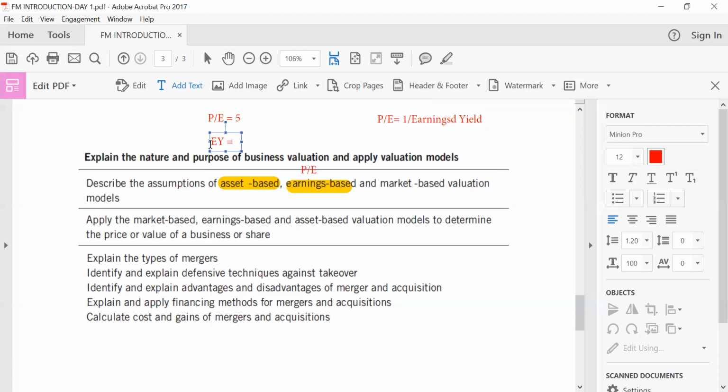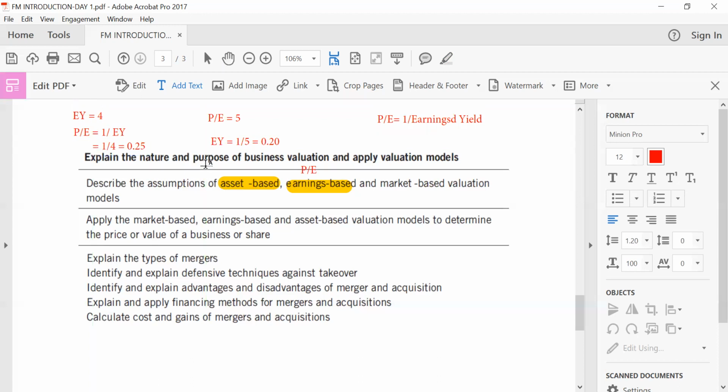You say that earnings yield is 1/5, and 1/5 will give you 20%, which is the same as 0.20. He can also give you, let's say, the earnings yield this time around has been given to you as 4. And we ask you, now that earnings yield is 4, what is the PE ratio? We ask you to determine the PE ratio. The PE ratio becomes the inverse of the earnings yield. So far as the earnings yield is 4, we say 1/4. And 1/4 will give us 25%, which is also equal to 0.25.